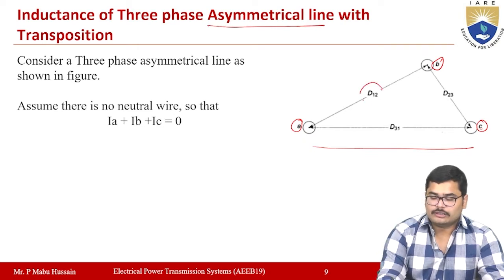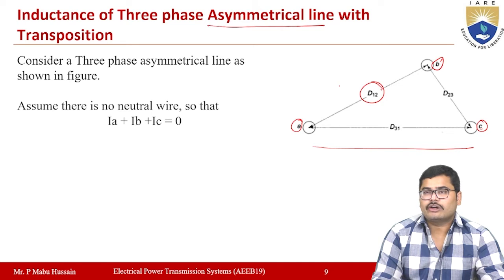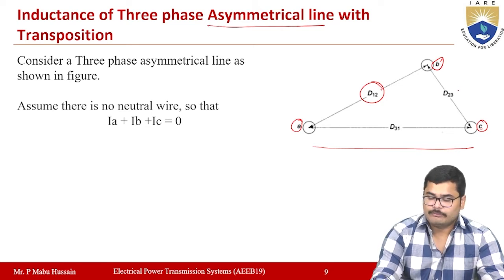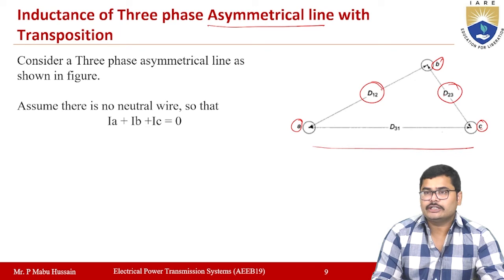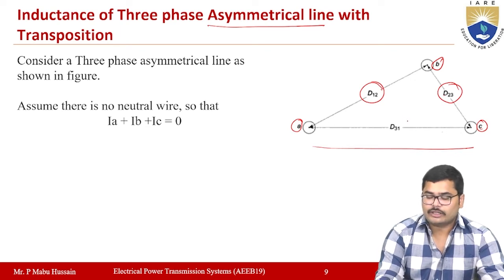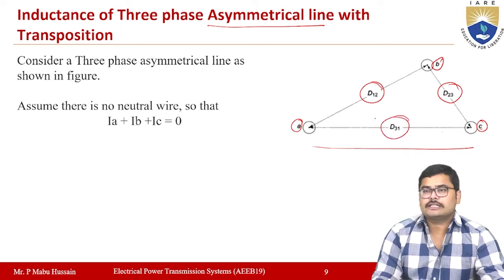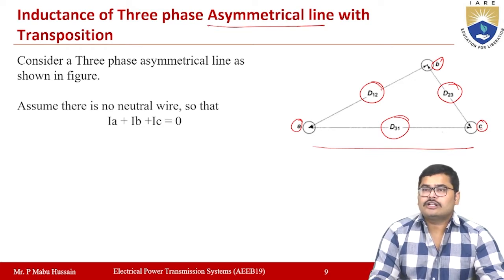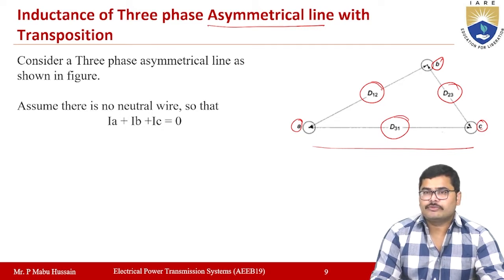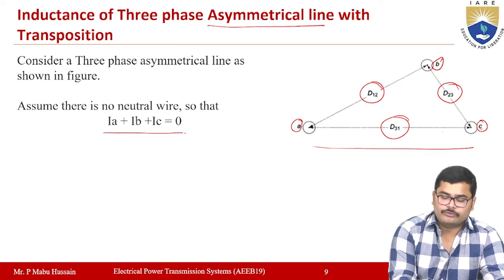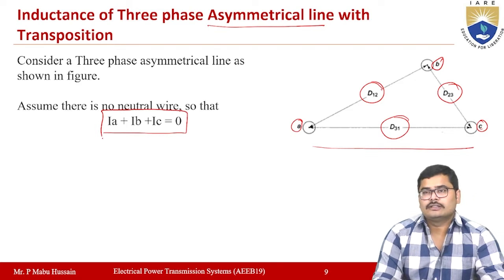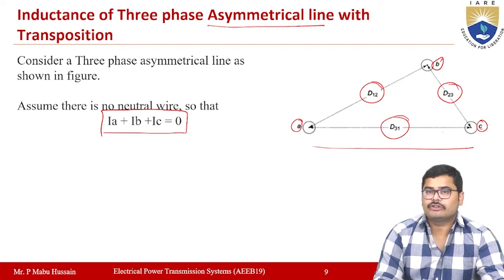Here the distance between A and B we are calling D12, the distance between B and C we are calling D23, and the distance between A and C we are calling D31. So these distances will not be the same in an asymmetrical transmission line. You also assume that there is no neutral wire in the transmission line system, so if you take the sum of all the currents flowing in the three phases, that value will be equal to 0.